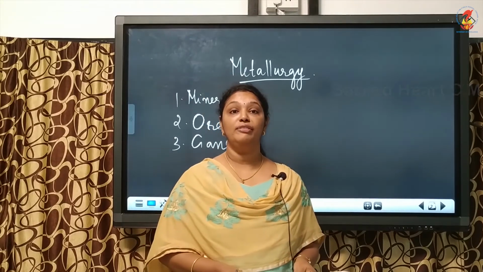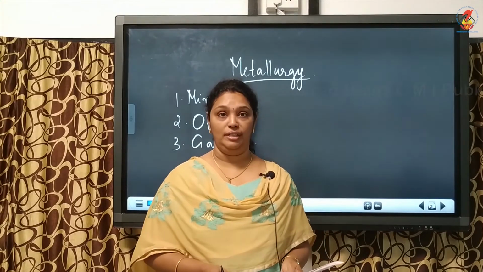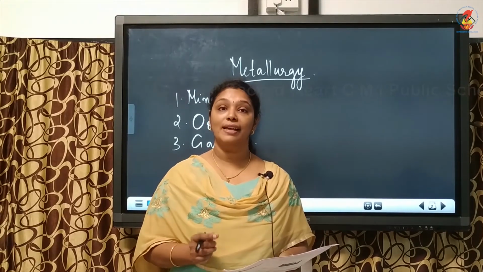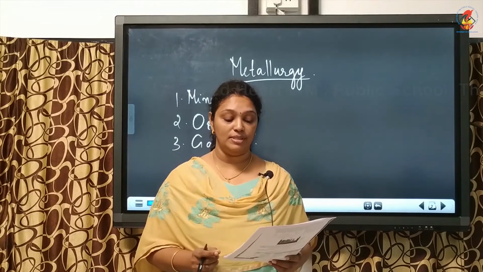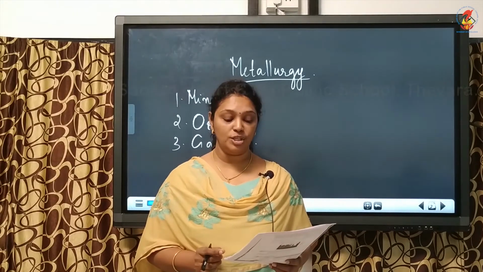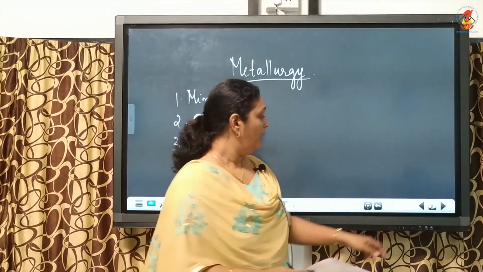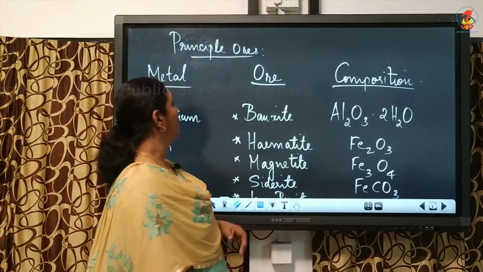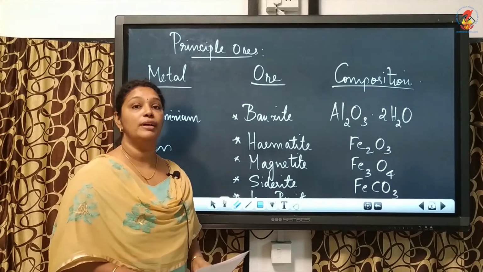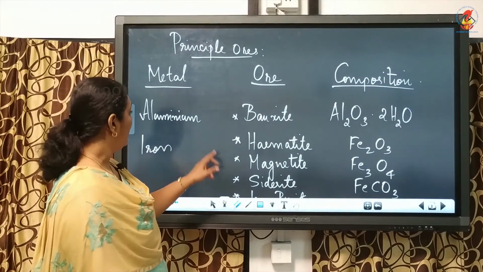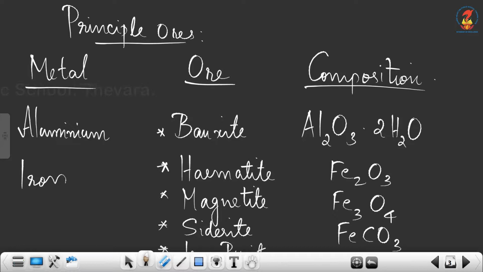Now let's see the definition for metallurgy. Metallurgy is the scientific and technological process used for the isolation of metal from its ore. Now I have written here the principal ores of a few elements. The metal aluminium, the ore is bauxite.